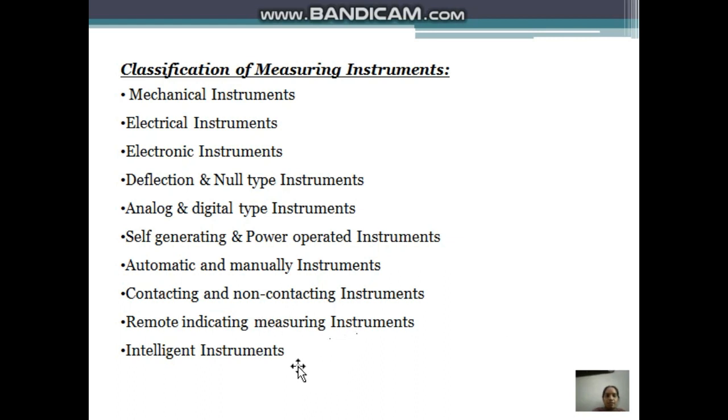And the next one is intelligent instruments. The best example is the microprocessor. In intelligent systems, a microprocessor will be there. So what is a microprocessor? It is a pre-programmed signal processing equipment. Already all the algorithms and programs are incorporated in it. So according to the situation, it will measure as it was pre-programmed. These are called intelligent instruments.